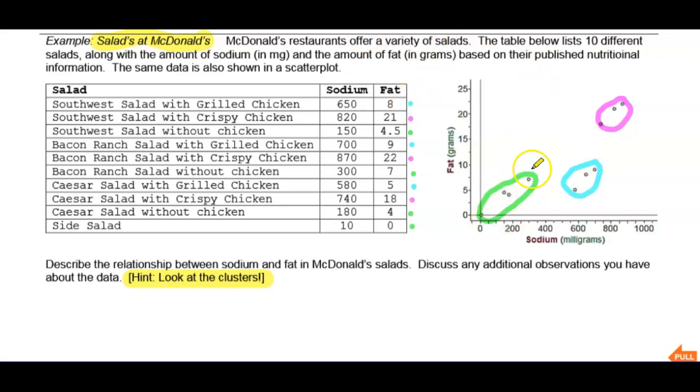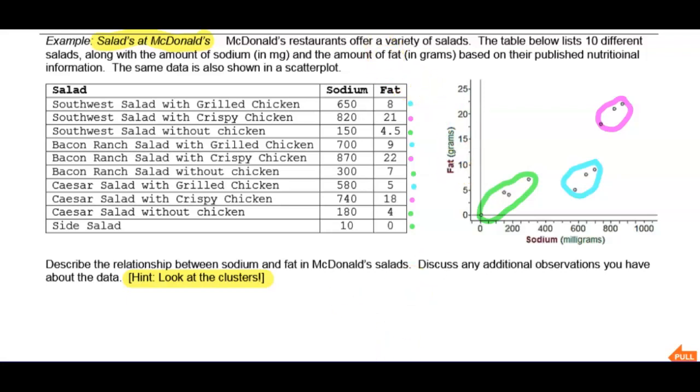I should have 4 green dots. 1, 2, 3, 4. If you're colorblind, I apologize. I should have 3 blue dots. 1, 2, 3. And then 3 of those purple ones. 1, 2, 3. We're in good shape there. So I don't know. Do you notice anything?